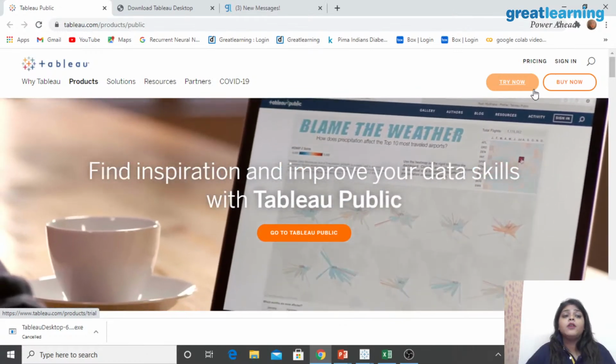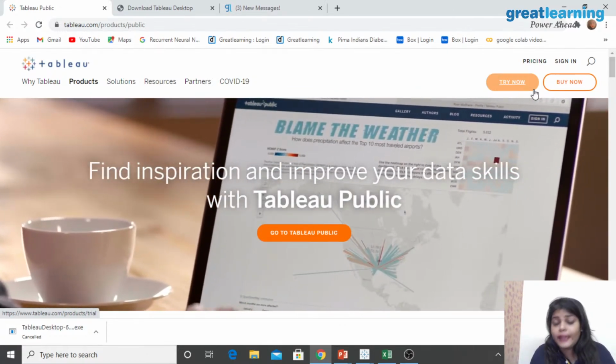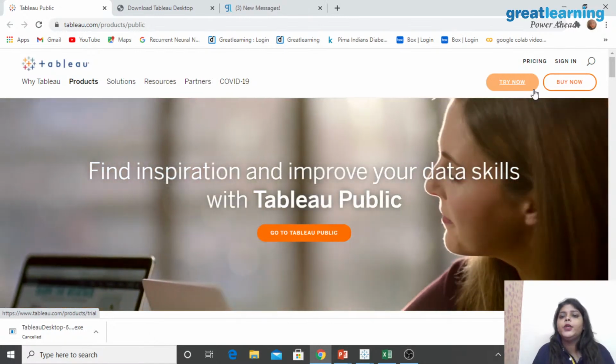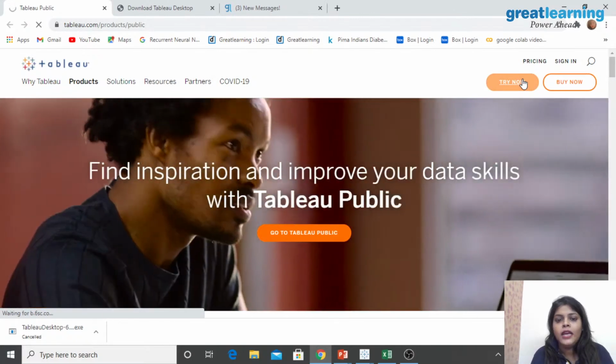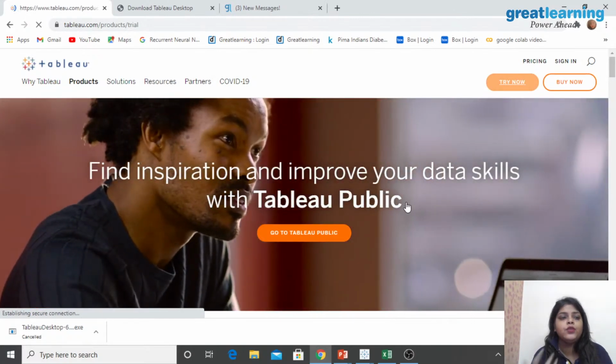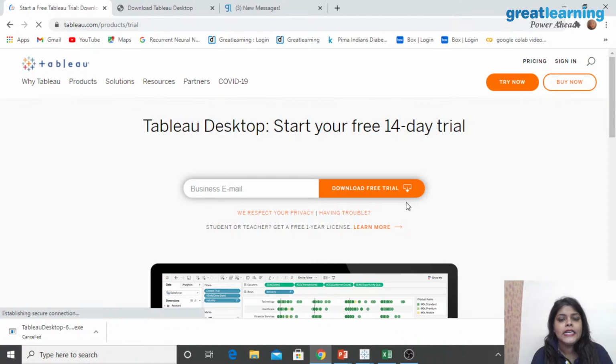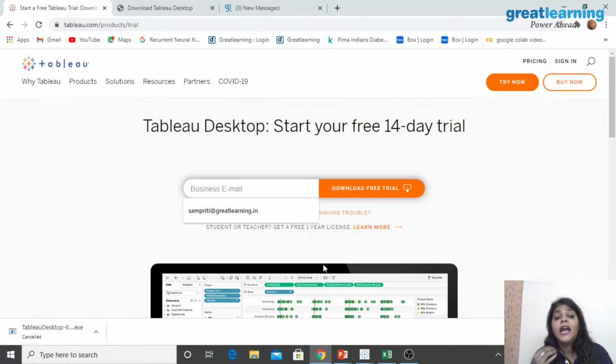Now, if we talk about Tableau Desktop, we do have Tableau Desktop here. You can just directly download it. You have to click on try now and it will talk about the few things you need to work on, right? So you have to give your email ID and download the free trial. After that, you can see here I have downloaded this .exe file. I cannot make it big, I'm really sorry for that, but you can see this is how I have done this.